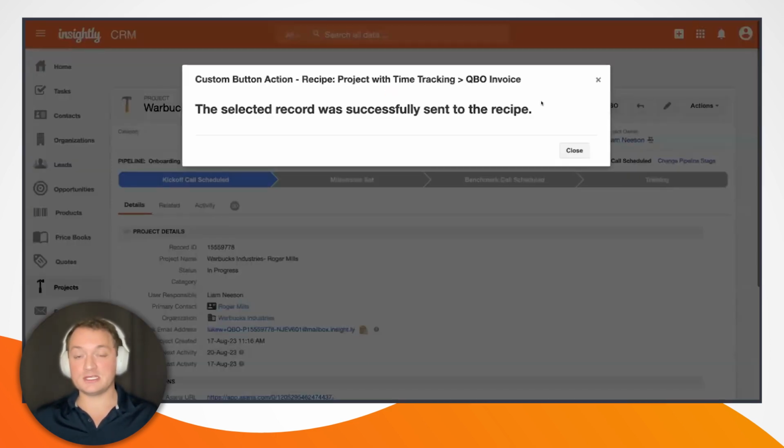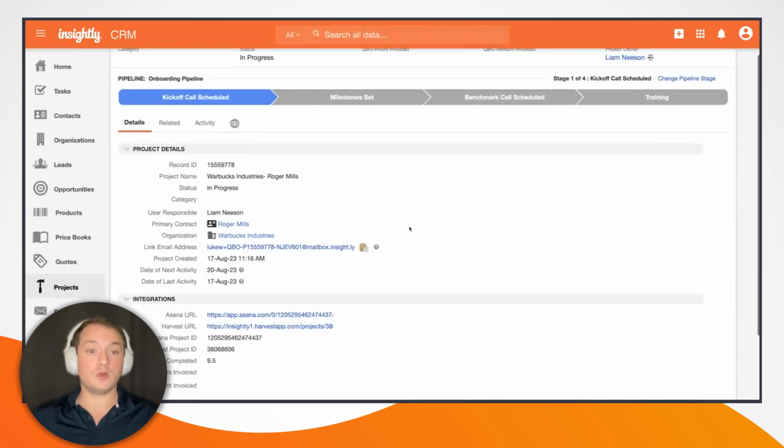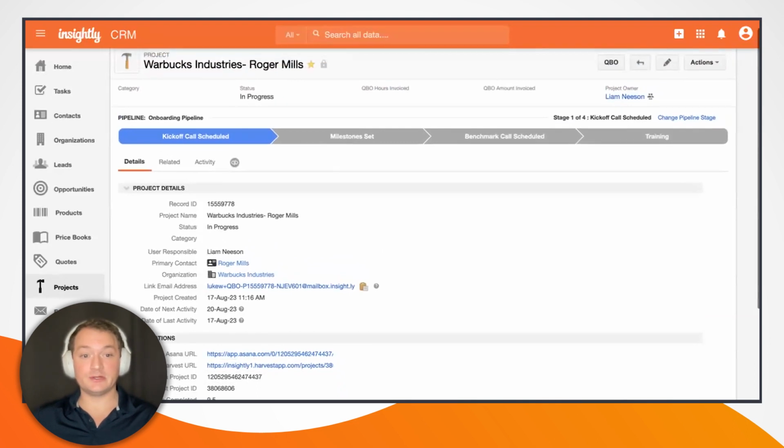So when I click this QBO button, we can see that my record was successfully sent to the recipe, which means that AppConnect is handling all of the hard work on the back end for me here. And we will give that about 10 seconds or so to wrap up. But what we're going to see is we're going to have data that appears here and here, as well as at the top. These are the same fields, so hours invoiced as well as amount invoiced.